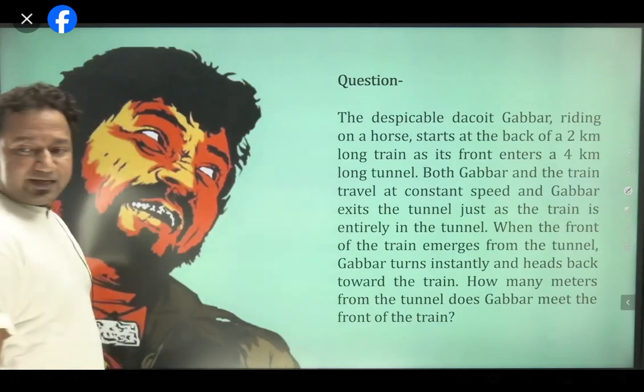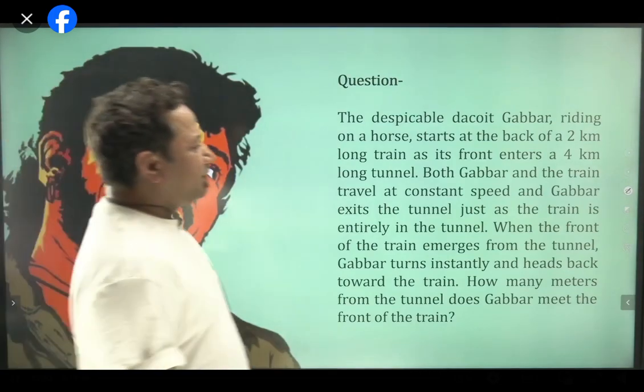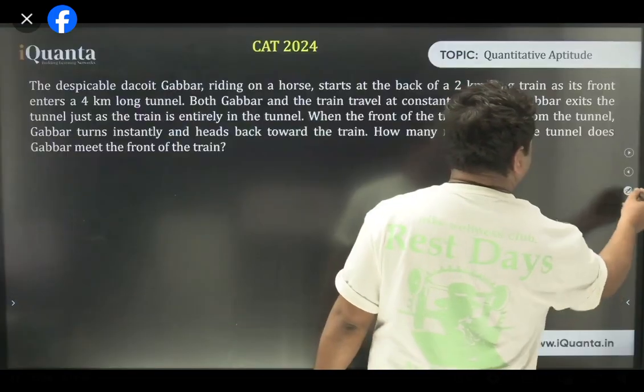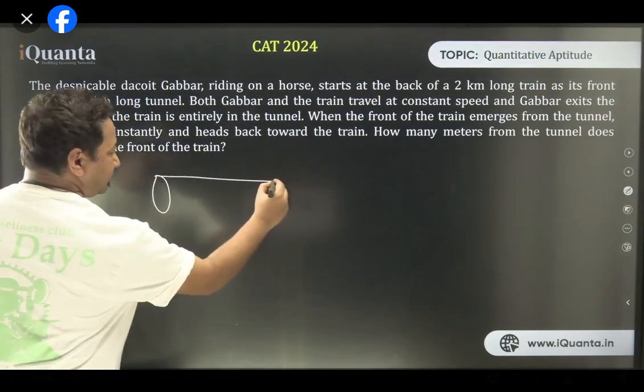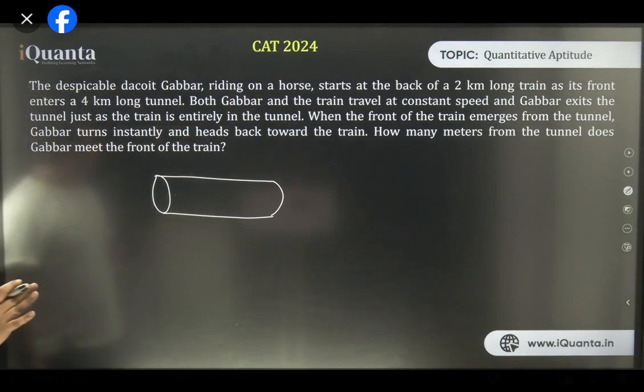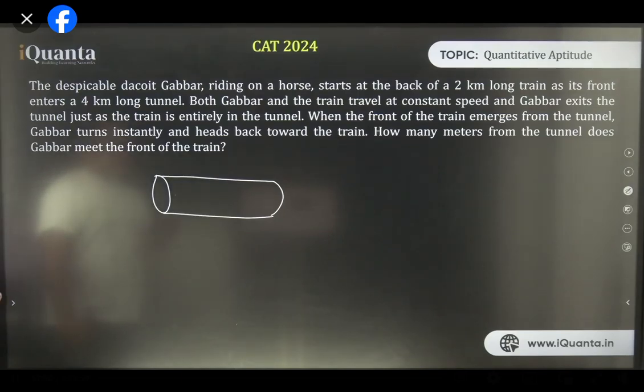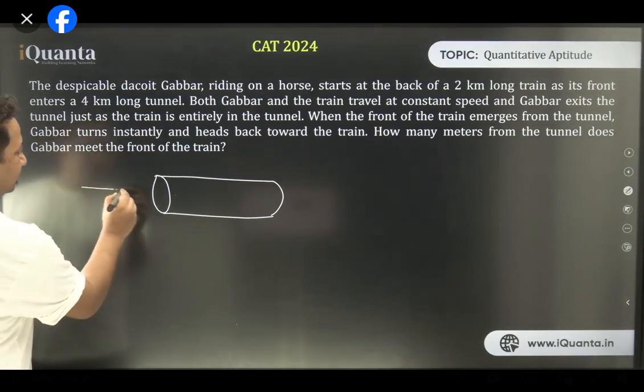See what is happening? I'll try to draw the diagram. I'll draw a diagram and then you can solve it. Here we have a tunnel. This is the train.